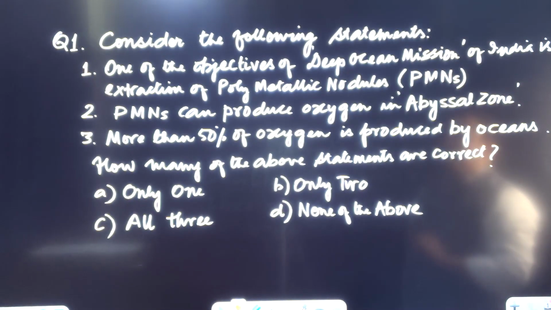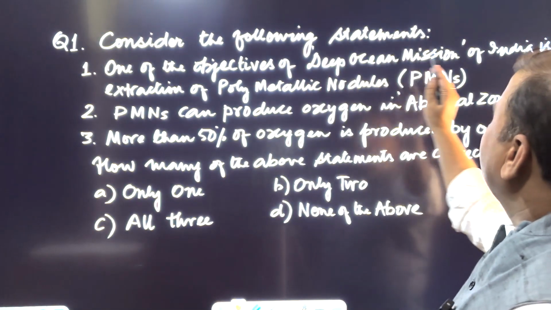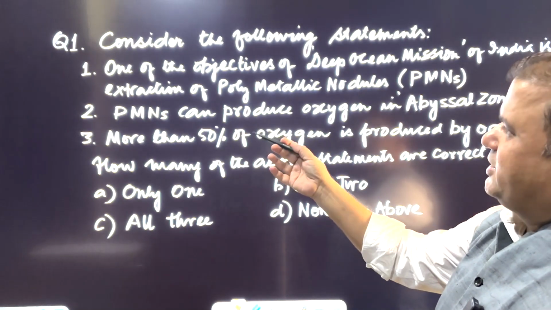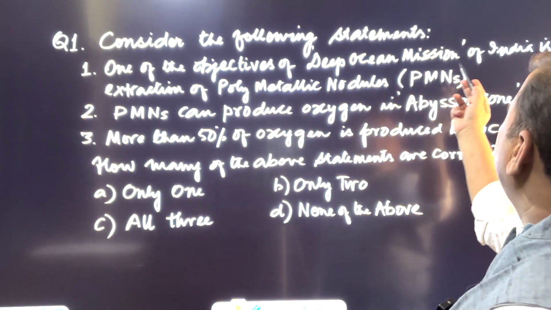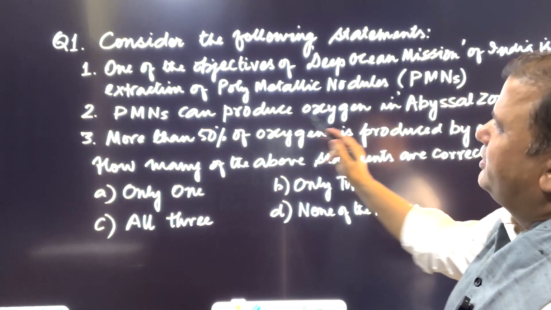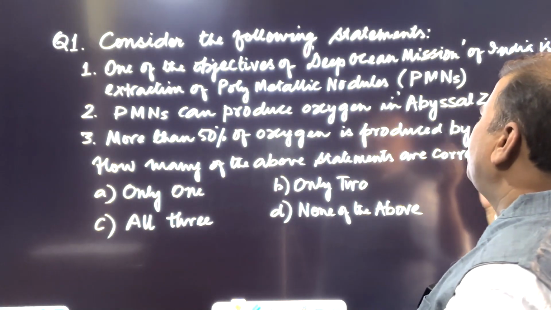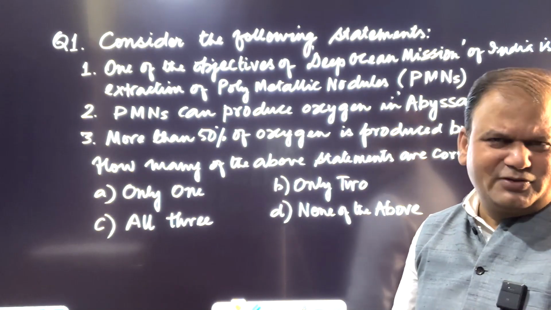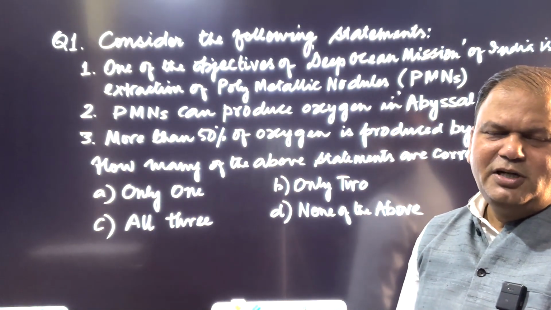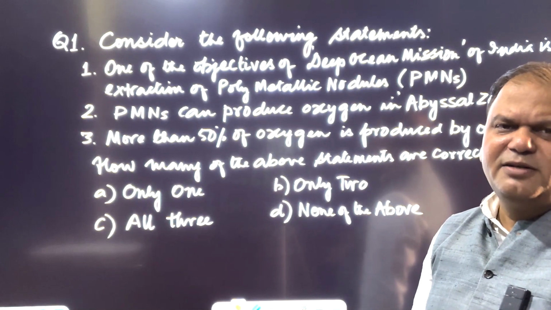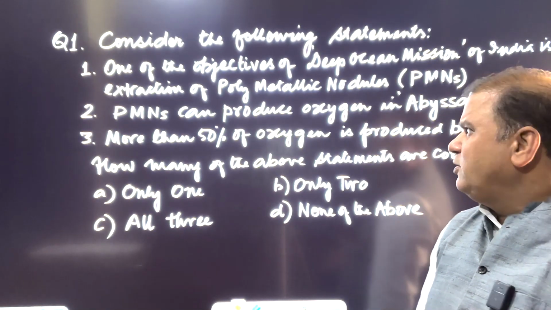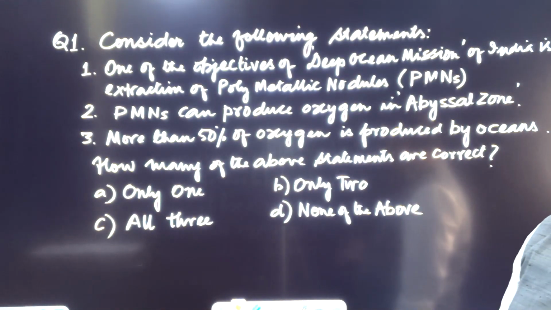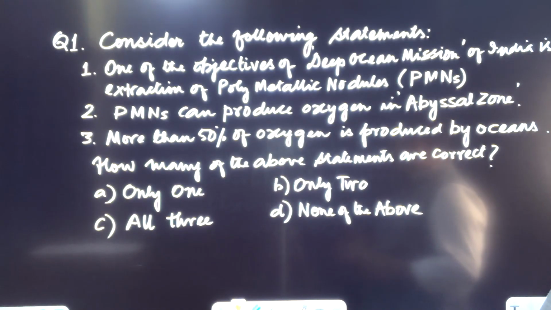The second question I have drafted is, consider the following statements. First statement: one of the objectives of the Deep Ocean Mission of India is extraction of polymetallic nodules, PMNs. That's true, because we just discussed that among the many objectives of the Deep Ocean Mission are establishment of a desalination plant with the help of tidal energy, and also extraction of polymetallic nodules by developing a submersible vehicle which can go deep inside the ocean and carry 3 people inside.